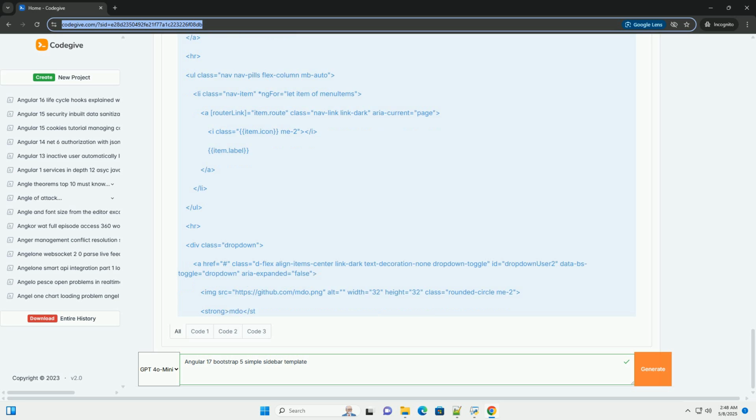Step 9. Configure routing, app-routing.module.ts. You'll need to create some components for the routes you defined in the sidebar.component.ts file: dashboard, users, products, settings. Create these components using the CLI. Now, update app-routing.module.ts to define the routes. Explanation: we import the router modules. We import the components. We define routes. We redirect the default route to the dashboard.